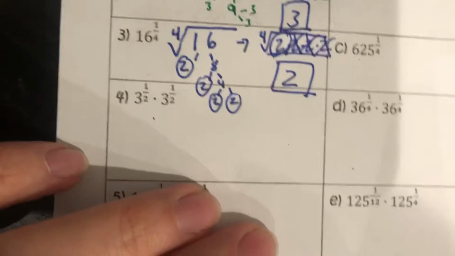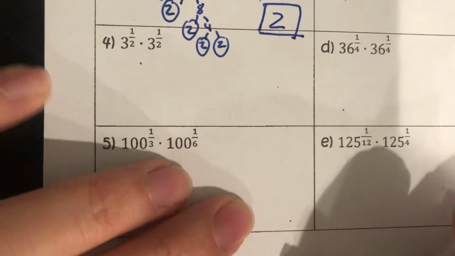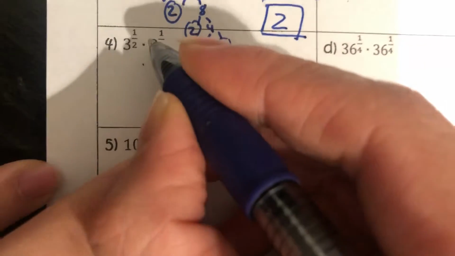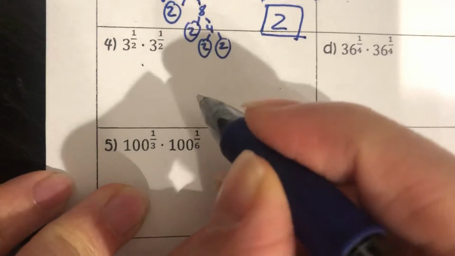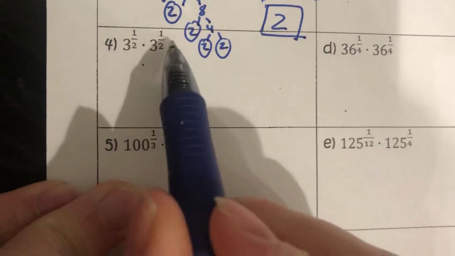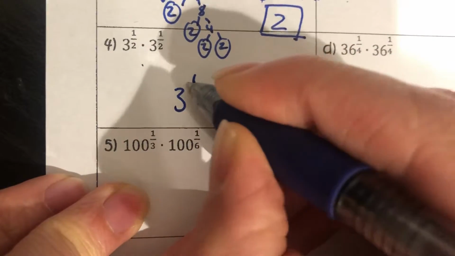Alright, let's move on to number 4. Here I have 3 to the 1/2 times 3 to the 1/2. This dot means multiplication, so I'm going to use the multiplication property. When I use the multiplication property, what do I do with my exponents? Oh, that's correct, I will add them.